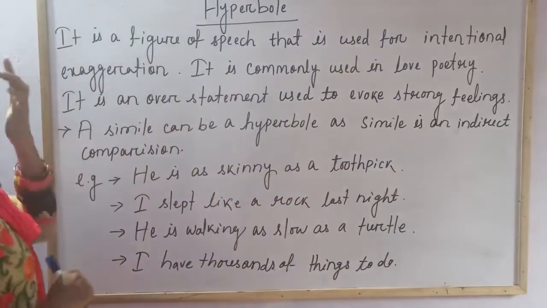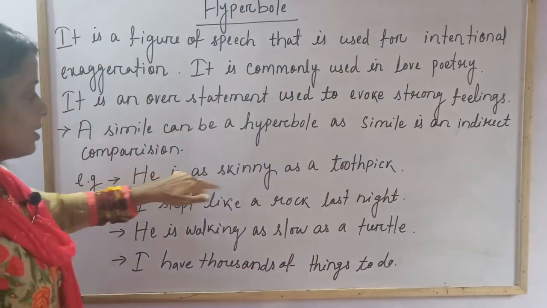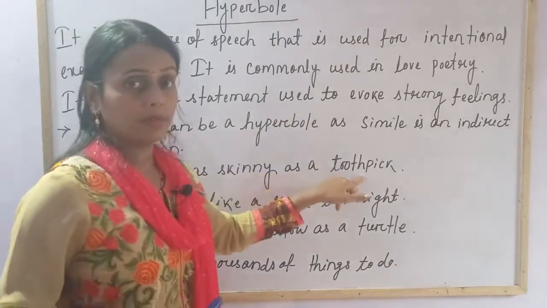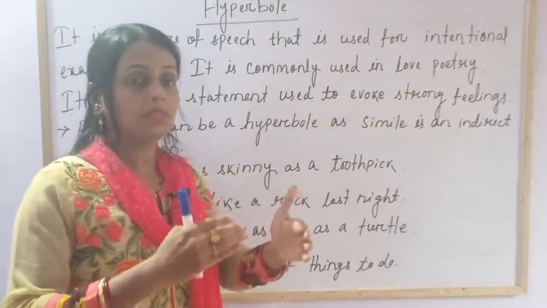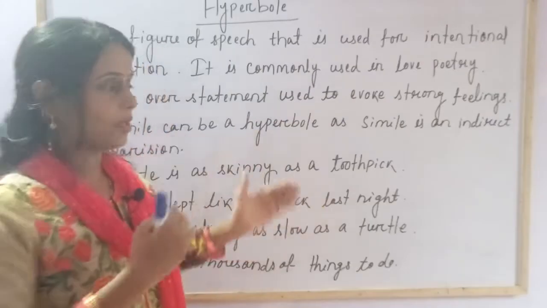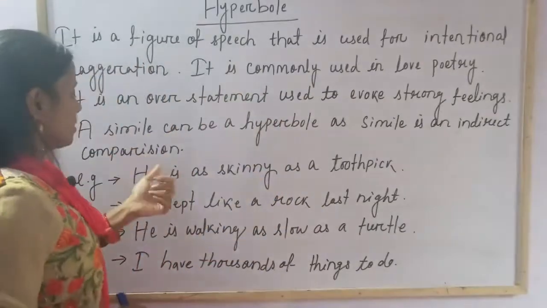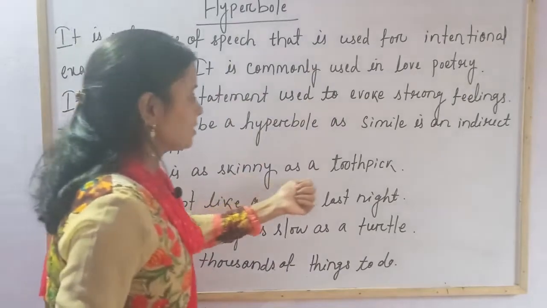Okay, let's see some examples. He is as skinny as a toothpick. You might be thinking, how are this hyperbole and simile similar, meaning how are they interrelated? I will explain it in the very first example. He is as skinny as a toothpick.